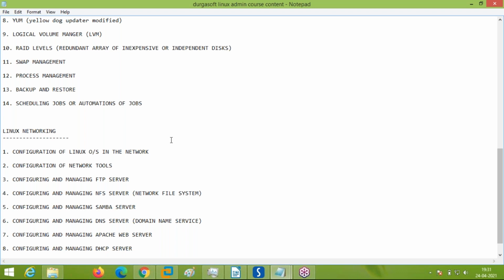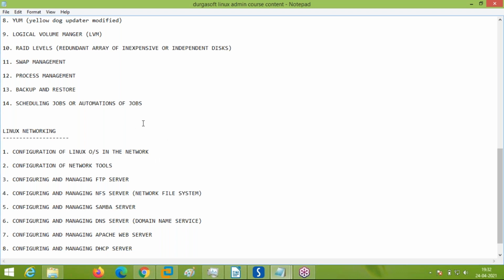Even on success, the administrator who is managing these backups will get a mail: sir, the backup started at 9 p.m., stopped at 11 p.m., and after that, success, everything is fine. There is no problem. And the admin is very happy. That backup is done without any issues. This is also one of the things.